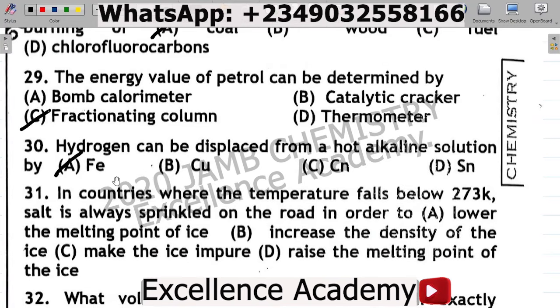All right, so as usual, I'll leave question 31 for you to solve. You'll solve question 31, leave your answer in the comment section, and I'll tell you if you're correct or not. Question 31 says, in countries where the temperature falls below 273 Kelvin, salt is always sprinkled on the road in order to A, lower the melting point of ice, B, increase the density of the ice, C, make the ice impure, D, raise the melting point of ice. So which of these is the correct answer? Leave your option in the comment section and I'll give you a response. I'll tell you if you're correct or not.